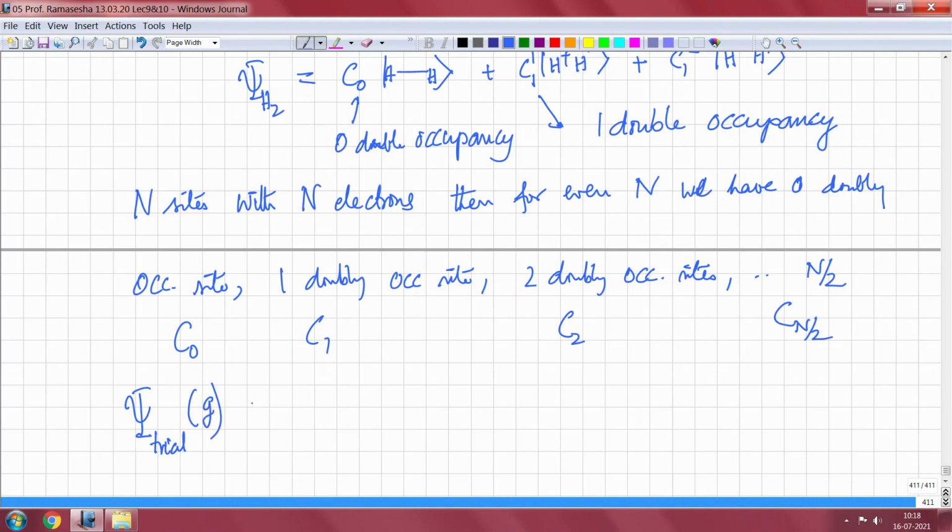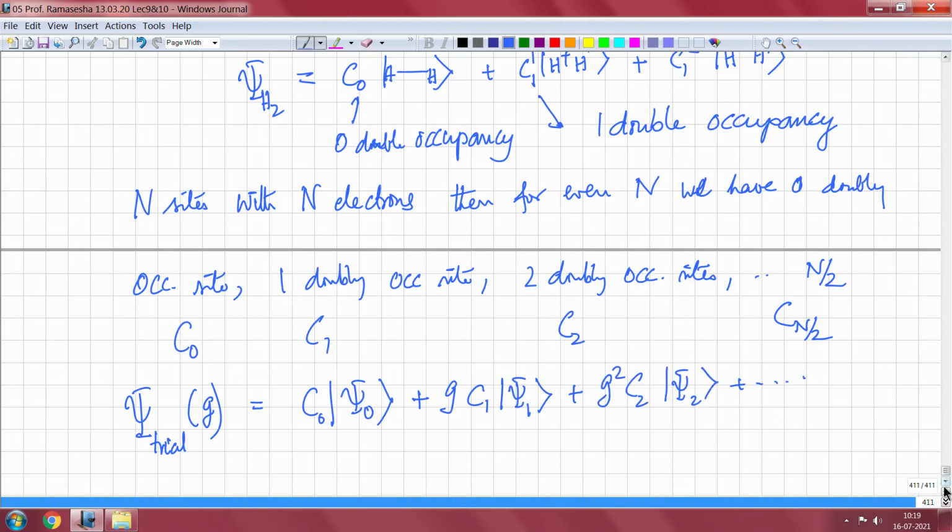This I will say is nothing but C0 psi naught, because there are no doubly occupied sites, plus g C1 psi 1 plus g squared C2 psi 2, etc.